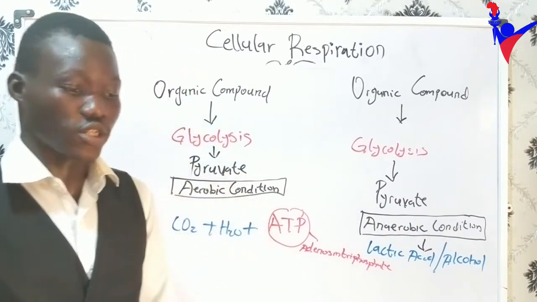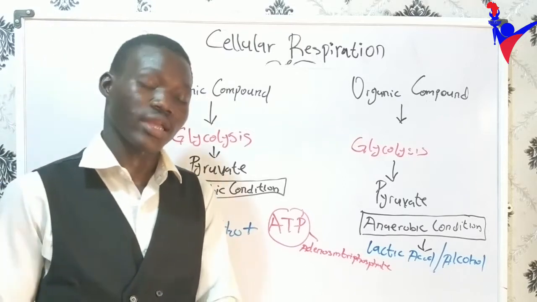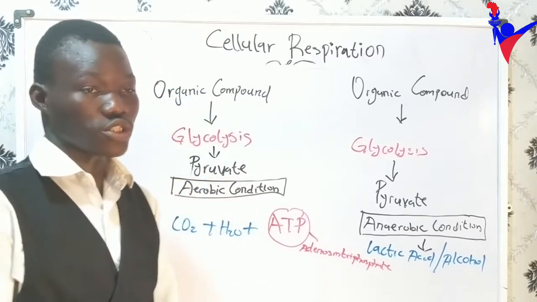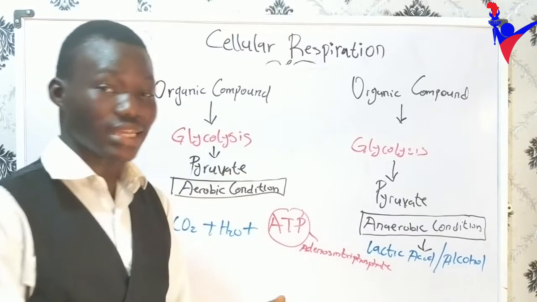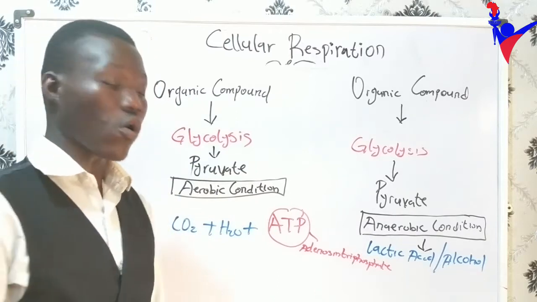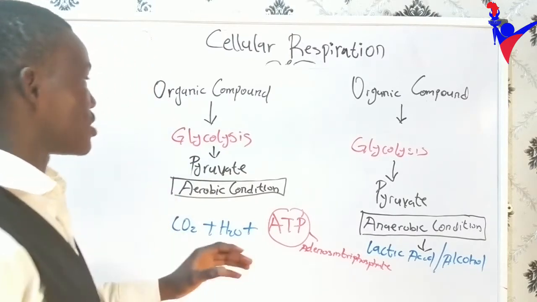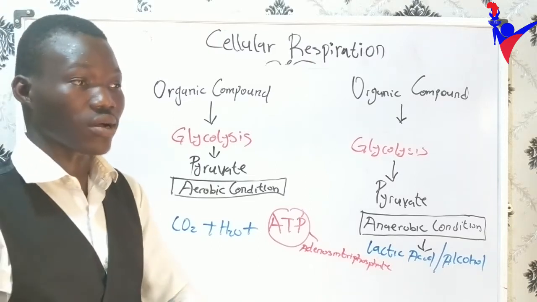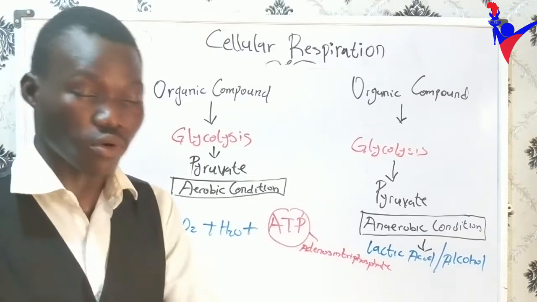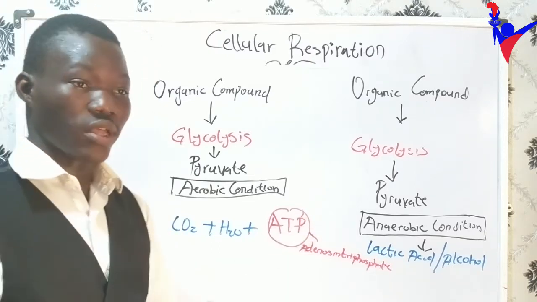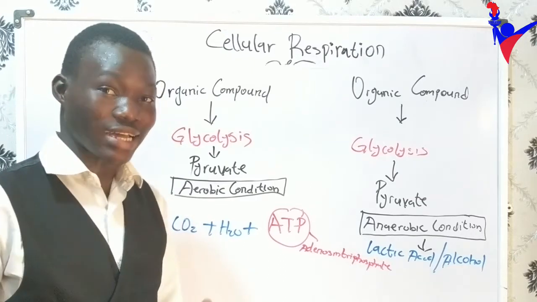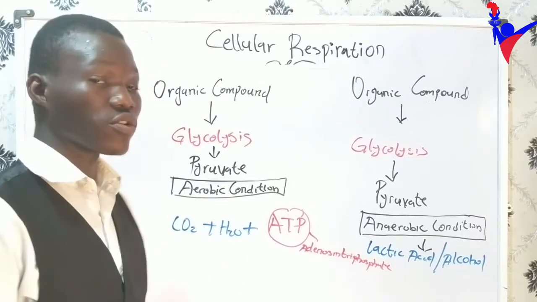Your body needs energy, and that energy in your food is stored as organic compounds, which are broken down to give us ATP, the energy currency of our cell. So we said there are two conditions under which the organic compounds can be broken down: the aerobic, where there is the presence of oxygen, and the anaerobic, where there is no oxygen required.